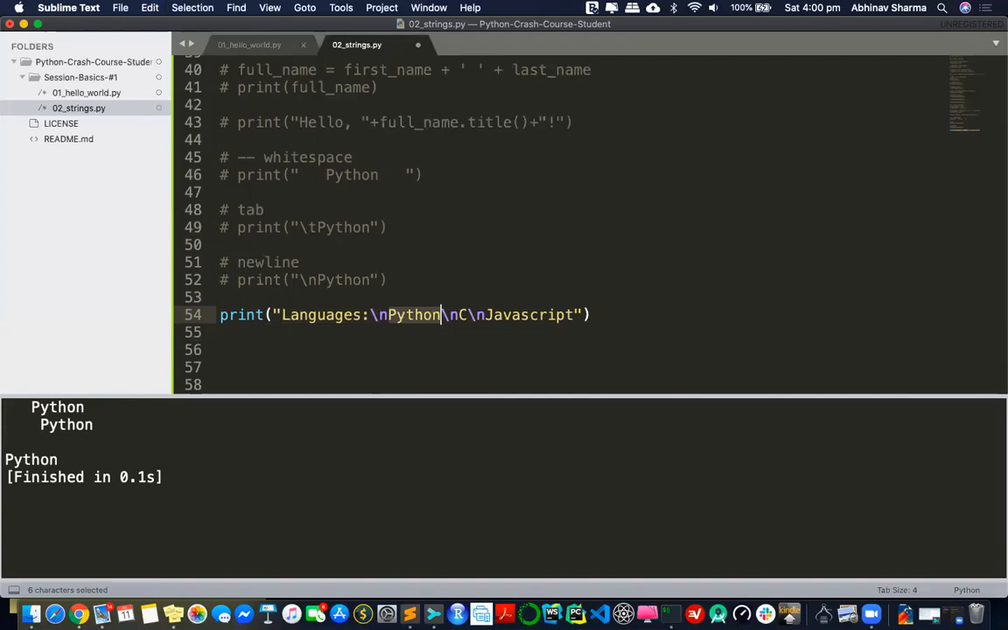This line will print language, and then take an enter, then print Python, then take an enter again, then print C, then take another enter, and then print JavaScript. So that's how it works. See, language, then an enter, Python, then an enter, C, then an enter, JavaScript. It's exactly the same. So that's new line, and you can imagine I can merge it also.